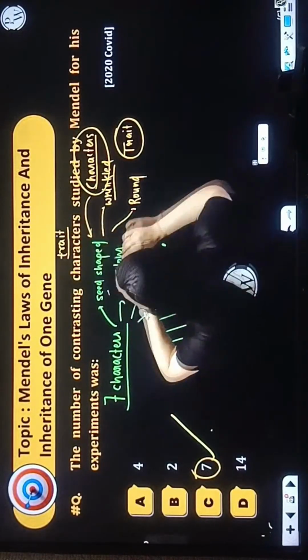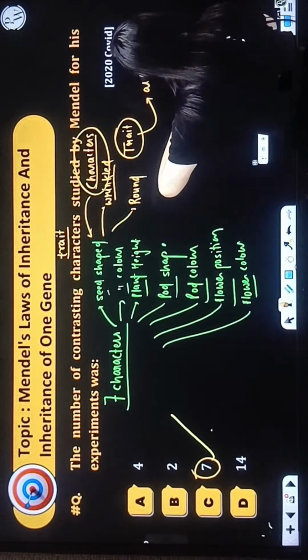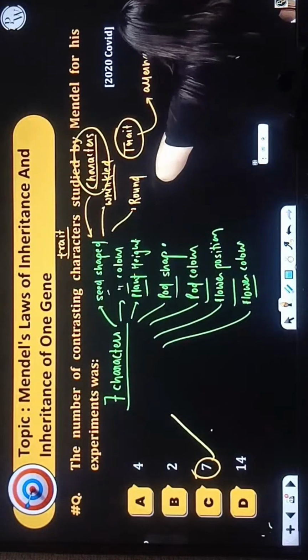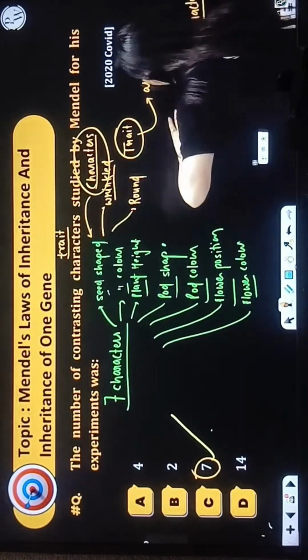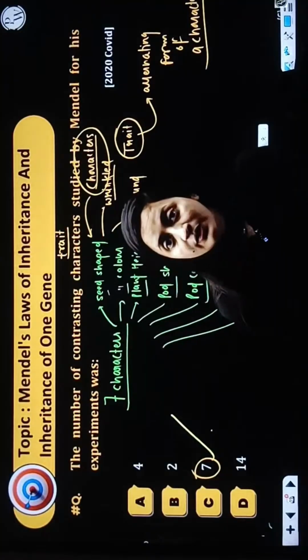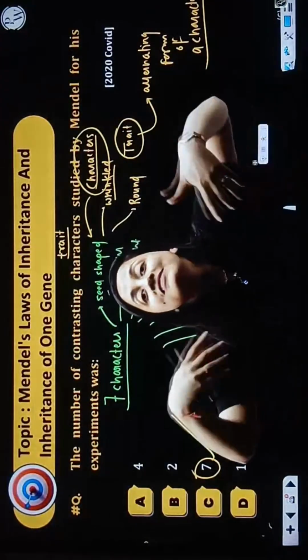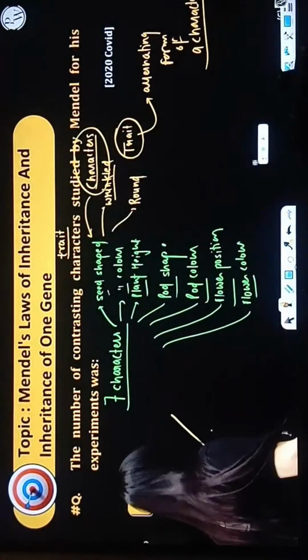So what is a trait? Trait is the alternating form of a character. For example, flower color. Color of flower is a character. But what kind of color will be there? Red, white, like this. So this is what I am saying as trait, the alternative form. So that's why 7 is the correct answer.